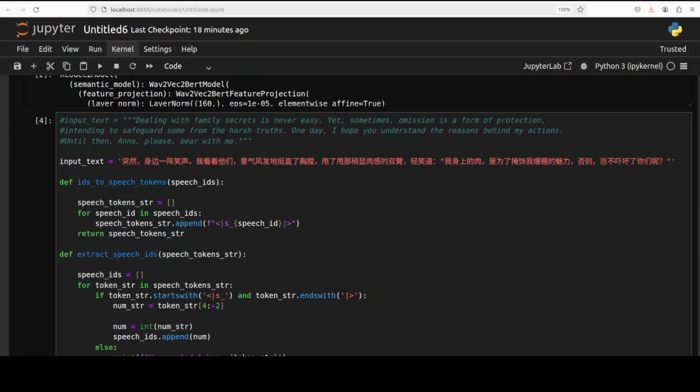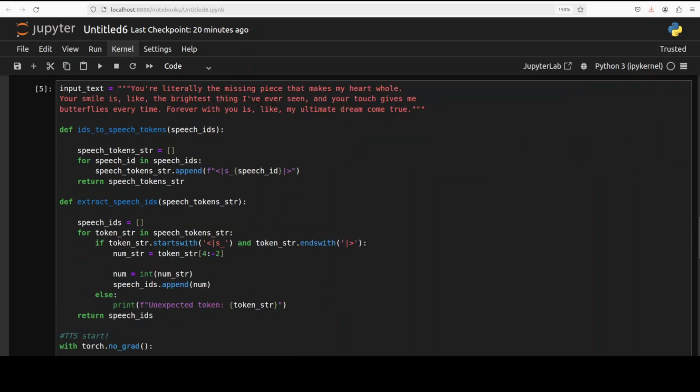Okay, let's try out one more prompt in English. Okay, so the next one I'm trying out is sort of a romantic line, that you're literally the missing piece that makes my heart whole. Your smile is like the brightest thing I have ever seen and your touch gives me butterflies every time. So let's see how this model performs with this one. Let me take you to my browser and I will play it.